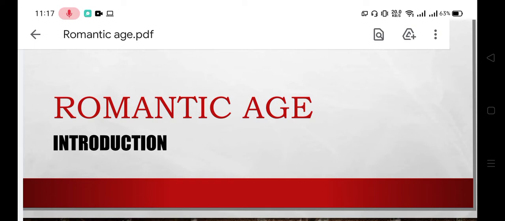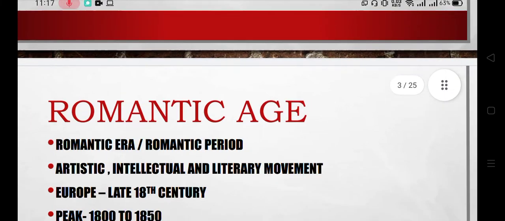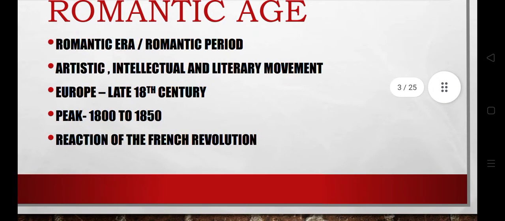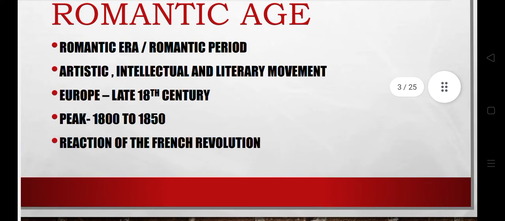And as far as monarchy was concerned, the king at that time was George III, and important events of that age include the Industrial Revolution, American independence, and the French Revolution. We'll see the characteristics of this age as well. So let's get started.